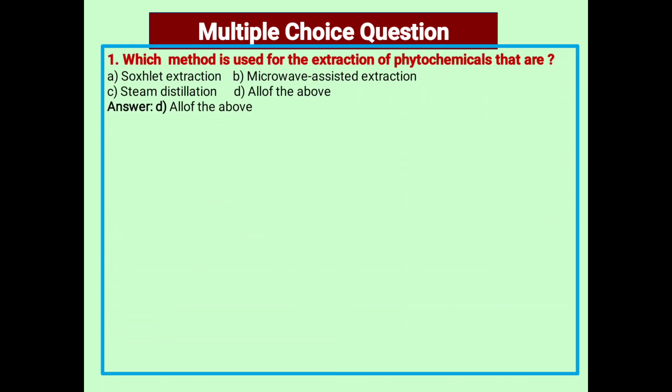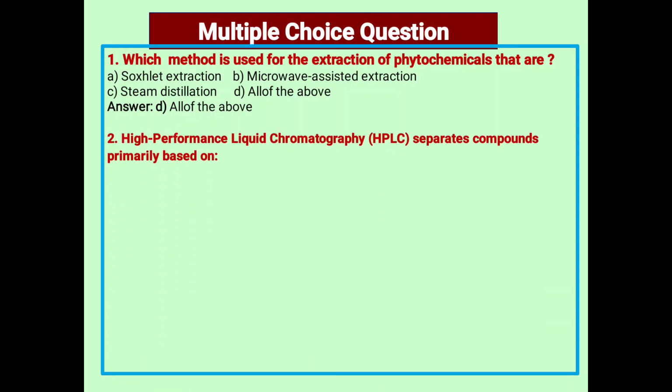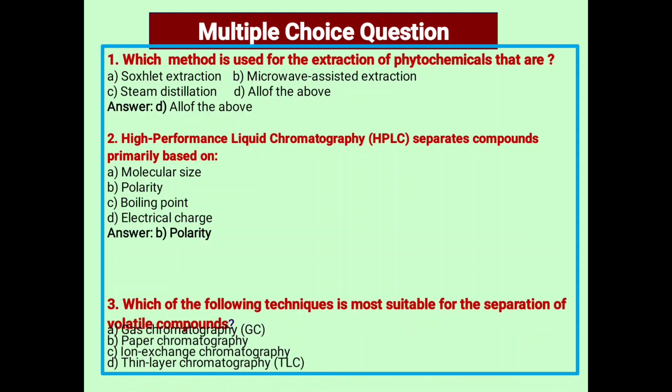Next, which method is used for extraction of phytochemicals? Succinate extraction, microwave assisted extraction, steam distillation, and all of the above. So all of the above is the correct answer. HPLC separates compounds primarily based on: A, molecular size; B, polarity; C, boiling point; and D, electrical charge. Polarity is the correct answer.